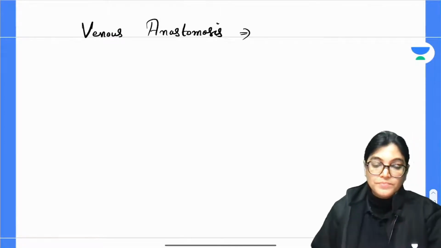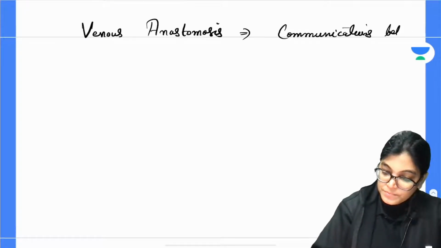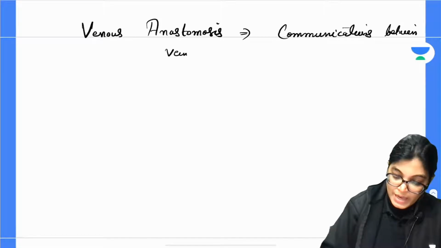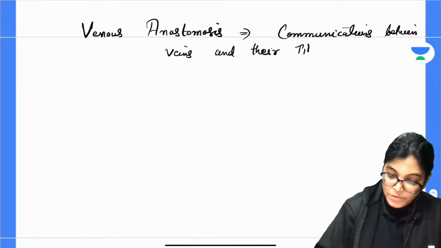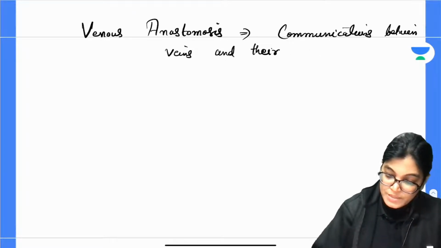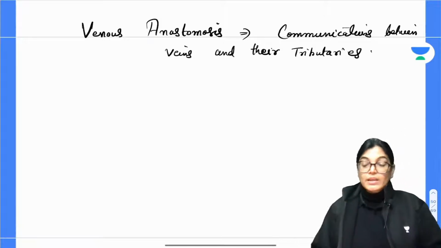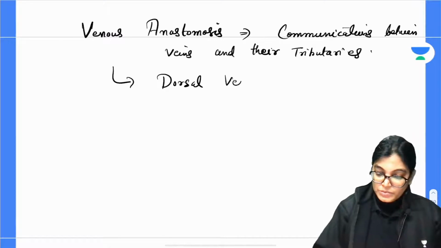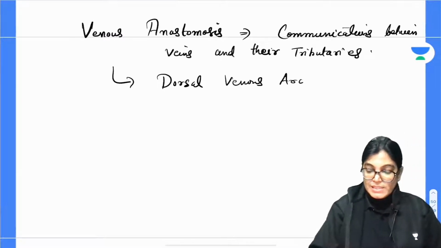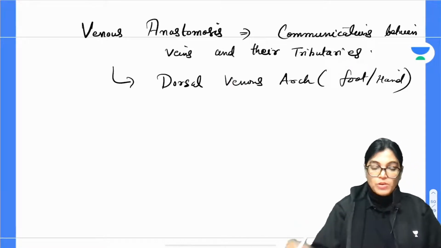Communication between veins and their tributaries leads to the formation of venous anastomosis. Examples are the dorsal venous arch, which is seen in the foot and hand. I will show you the diagram also.